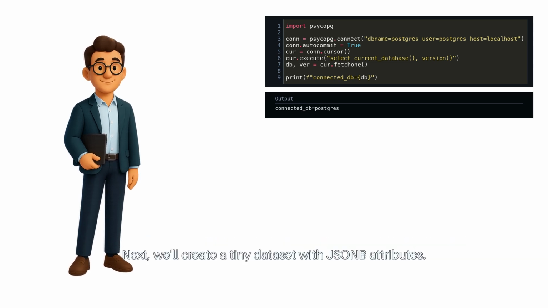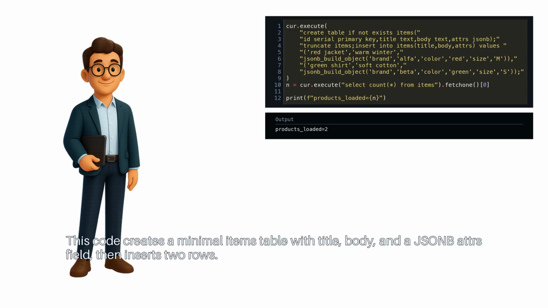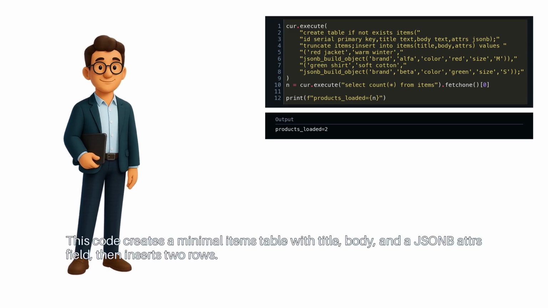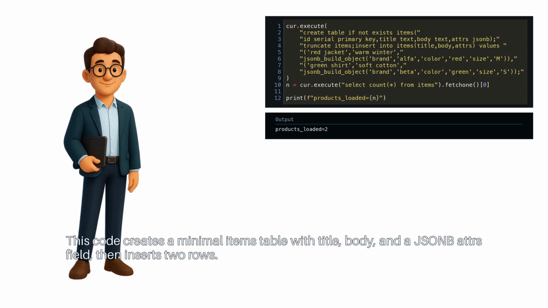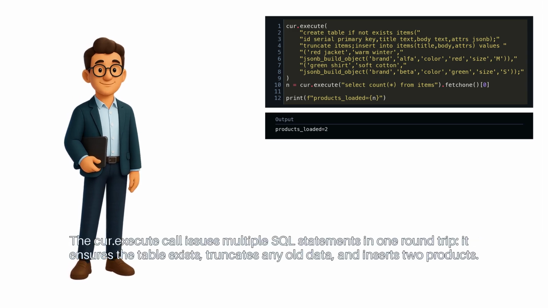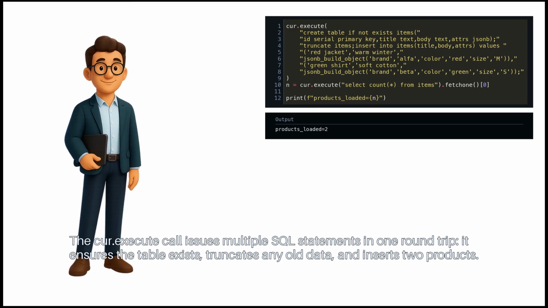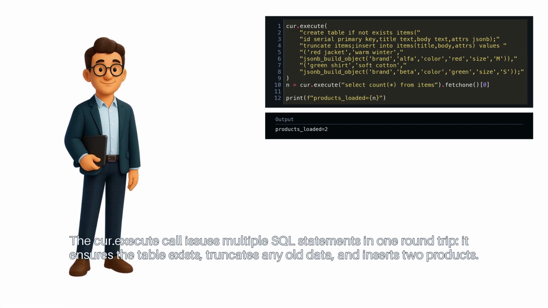Next, we'll create a tiny dataset with JSONB attributes. This code creates a minimal items table with title, body, and a JSONB attrs field, then inserts two rows. The cur.execute call issues multiple SQL statements in one round trip. It ensures the table exists, truncates any old data, and inserts two products.